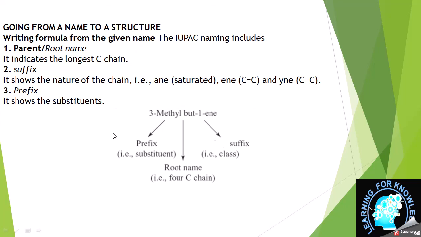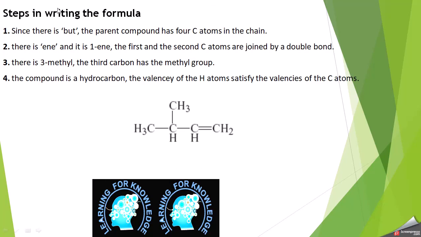So how will we write the structure? Again, I have summarized these steps: buta stands for 4 carbons, ene is from alkene, and 3-methyl is the substituent. So we write the hydrocarbon structure as 1 2 3 4. We write 4 carbons, then put the double bond on the first position, and at the third position we write the methyl group, and then we complete the valency by putting in hydrogens.